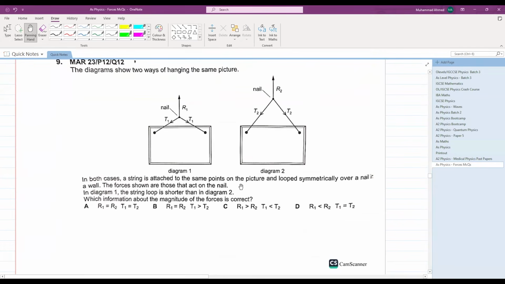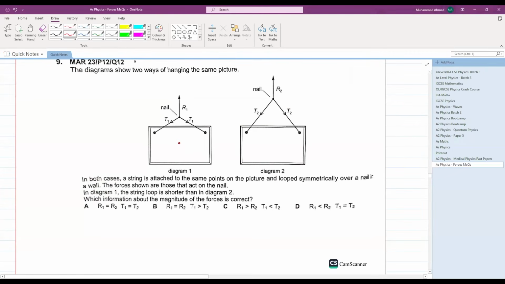In both the cases, a string is attached to the same point on the picture and looped symmetrically over a nail. The forces shown are those that act on the nail. In diagram 1, the string loop is shorter than in diagram 2. Which information about the magnitude of the forces is correct?